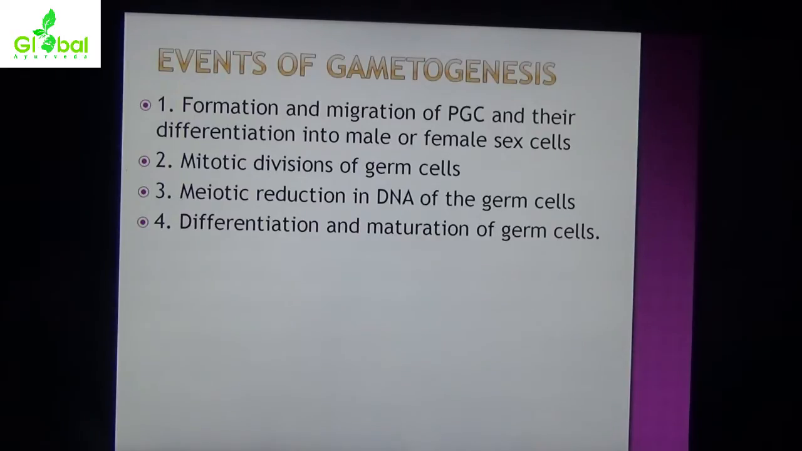Now we are seeing the events of gametogenesis. First is formation and migration of PGC and their differentiation into male and female sexes. This process happens in intrauterine life, with the embryo. Second event is mitotic division of germ cells. Third is meiotic reduction in DNA of the germ cells. And fourth is differentiation and maturation of germ cells.